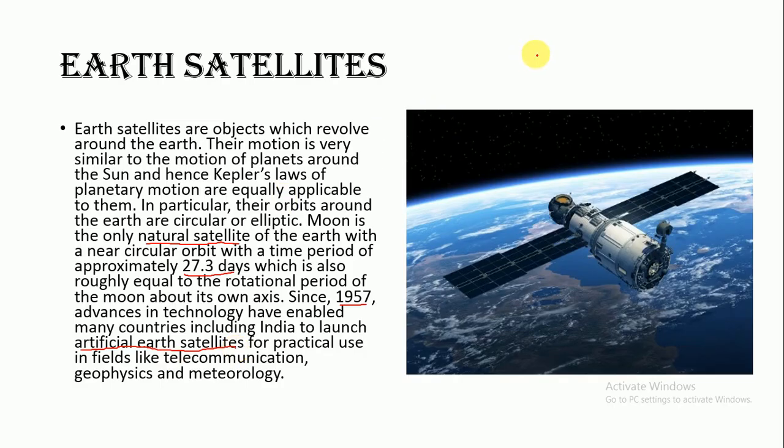First I'll tell you how the satellites are launched in their orbits. I'm drawing one diagram here, a small Earth. We know that if any object is thrown in the upward direction, it will come back on the surface of the Earth. If you give some projection, it will come back on the surface of the Earth. With more projection, again it will come back on the surface of the Earth.